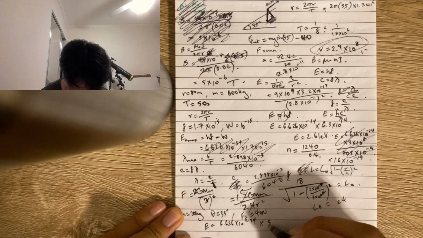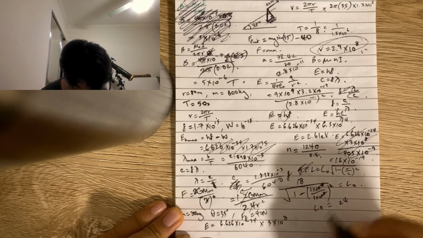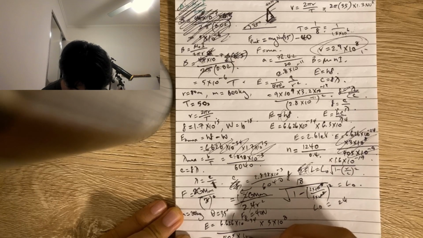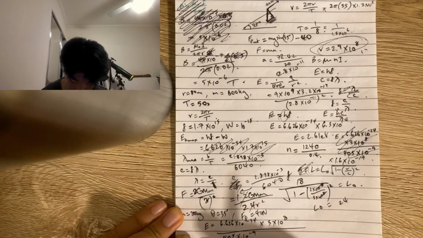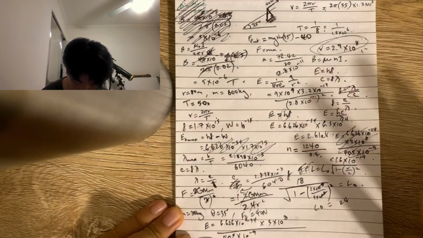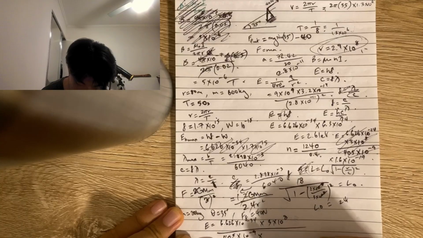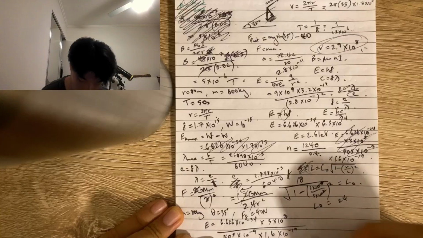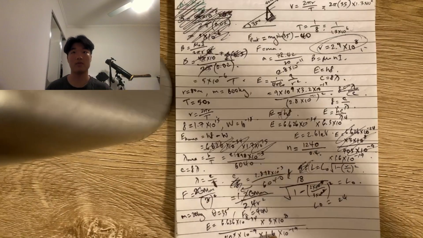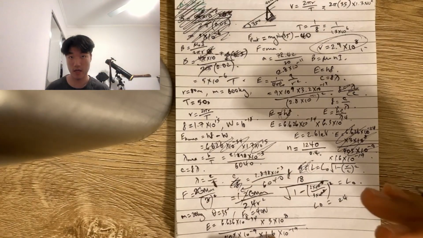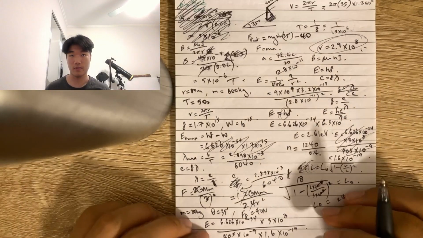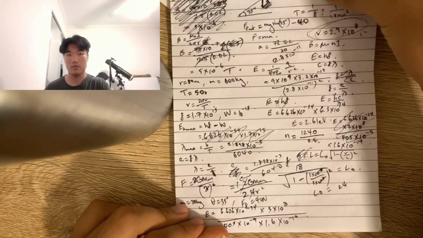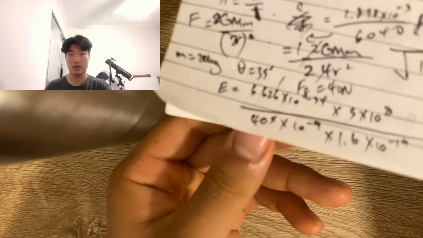Just Planck's constant. And then speed of light, this is divided by 405 times 10 to the negative 9, because it's 405 meters, converting it into meters. And then we also divide it by 1.6 times 10 to the negative 19, because it's in the denominator already.